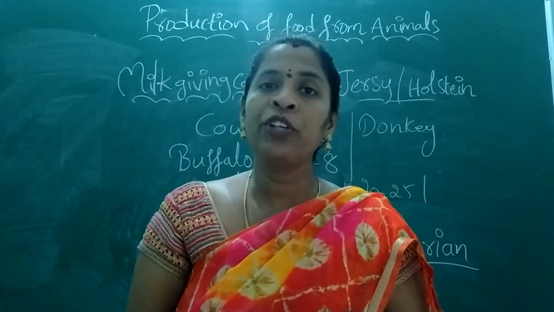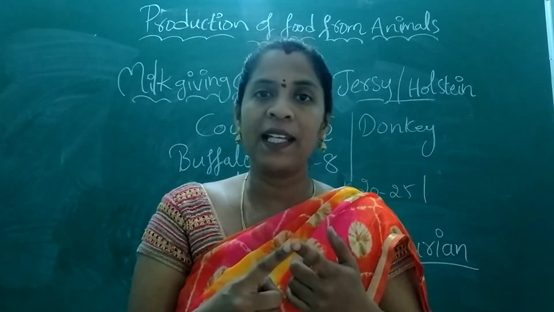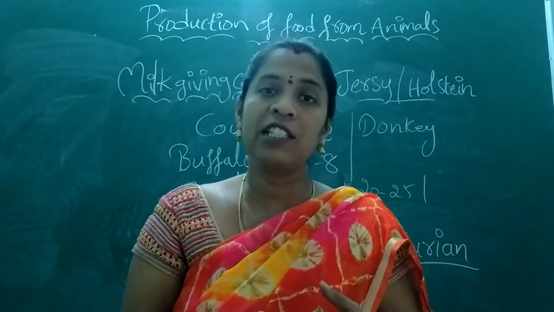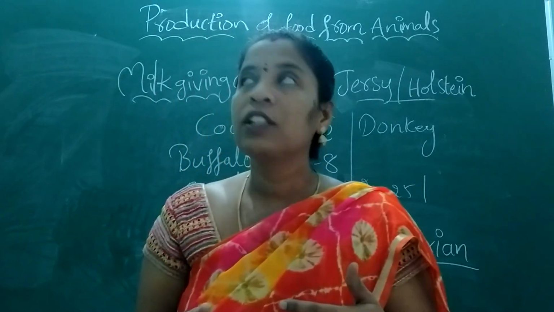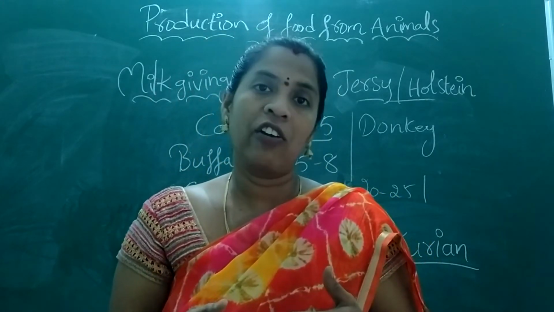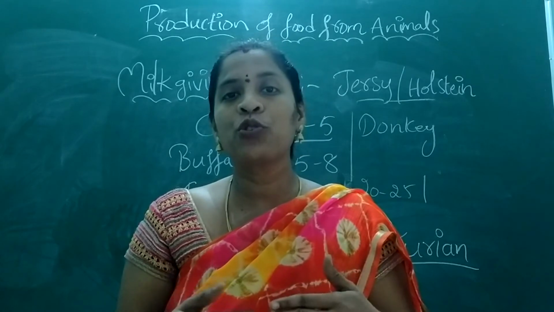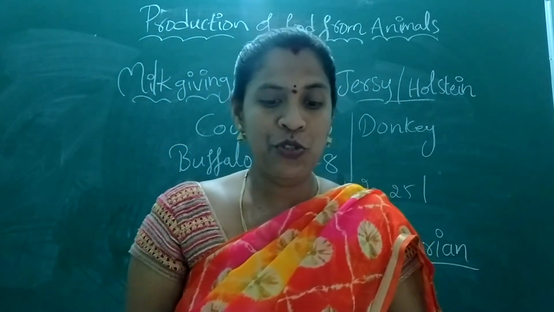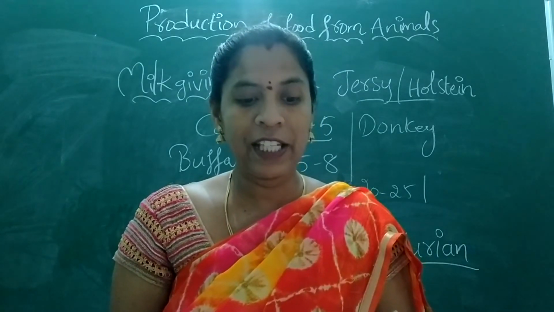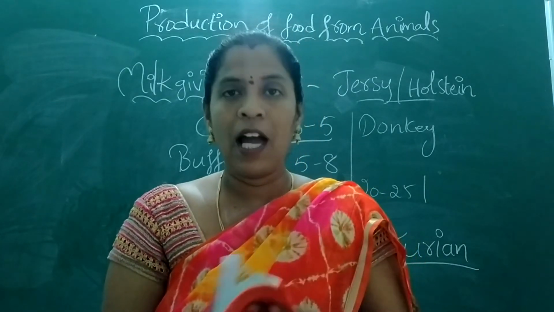J.K. Kurian worked on crossbreeding of animals to improve the milk production in India. Because of his hard work, the milk production rose in India, and now we are able to drink milk every day. Otherwise, it used to be a very difficult task to get milk. And basically,